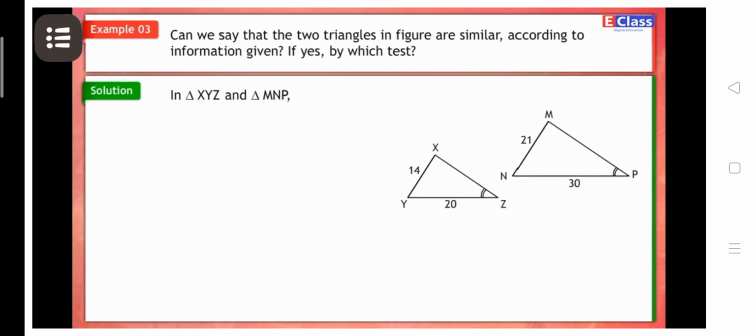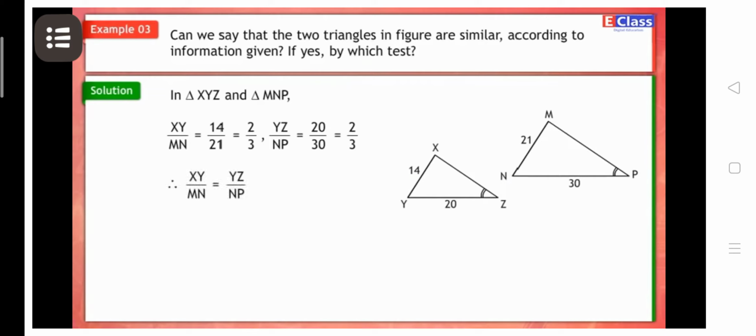Solution. In triangle XYZ and triangle MNP, XY upon MN is equal to 14 upon 21, which is equal to 2 upon 3. YZ upon NP is equal to 20 upon 30, which is equal to 2 upon 3.